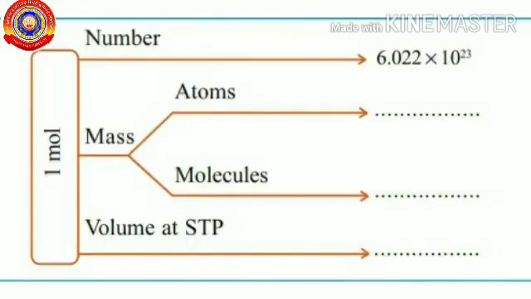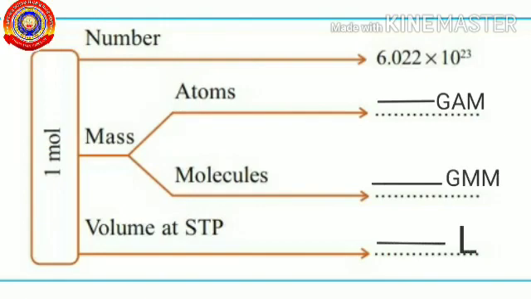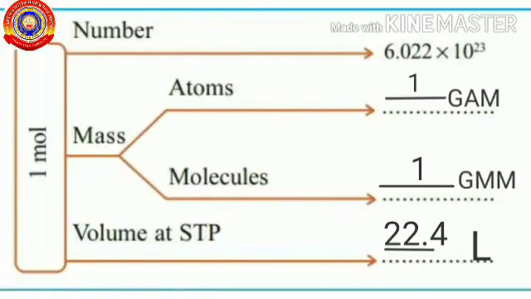Now can you complete the flowchart given in your textbook related to 1 mole of substance? Given 1 mole of any substance contains Avogadro number of particles. You have to find the number of GAM and GMM and the volume present in 1 mole of a substance. The answer for the worksheet is given here. If you understand this topic, you will be able to write all these answers.